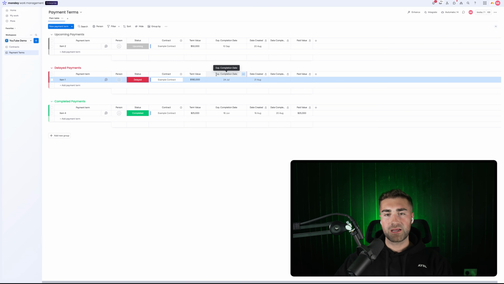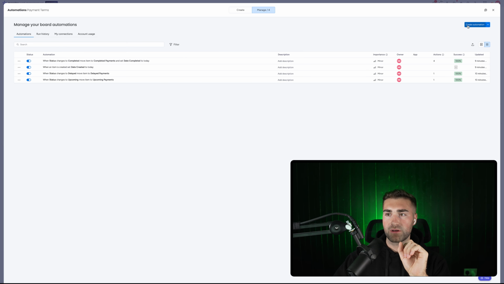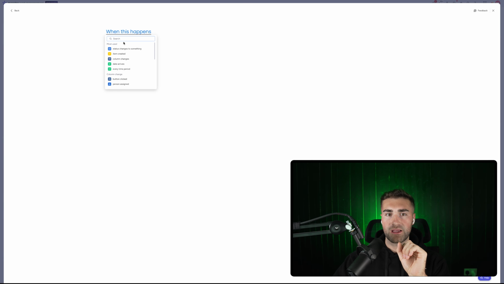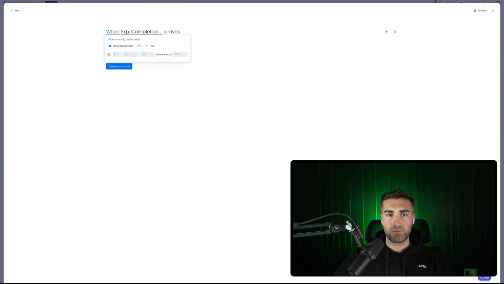So what we would do is, if the expected completion date arrives and the status is not completed, then we need to set this particular payment term to delayed. So we go to automate, top right hand corner, go to create automation, and then we say when date arrives, and the date arriving being the expected completion date. And then we say when date arrives at 7:45, that's fine by me.